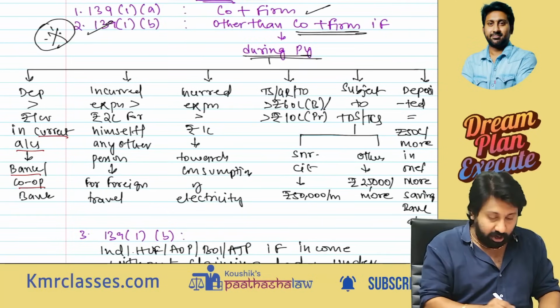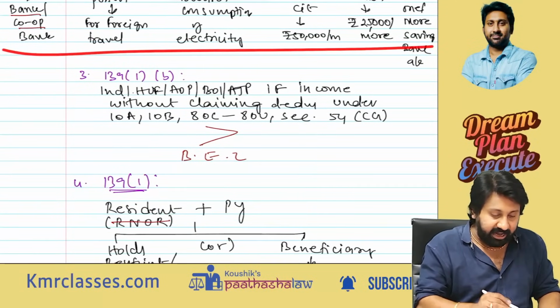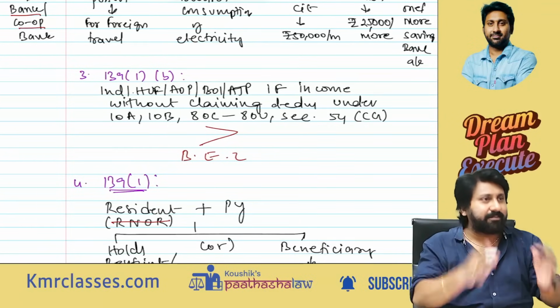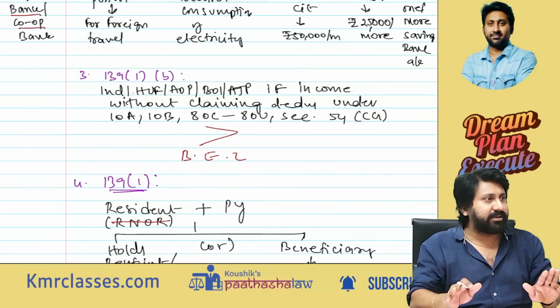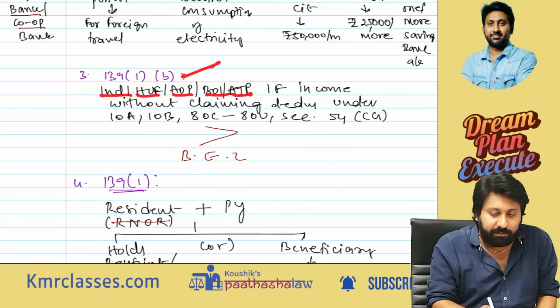Okay. These people must file their return of income. Next, Section 139(1)(b). Very important. It is not an unimportant concept. There are 4 points, and all 4 points are important. Section 139(1)(b): Individual, HUF, AOP, BOI, AJP.